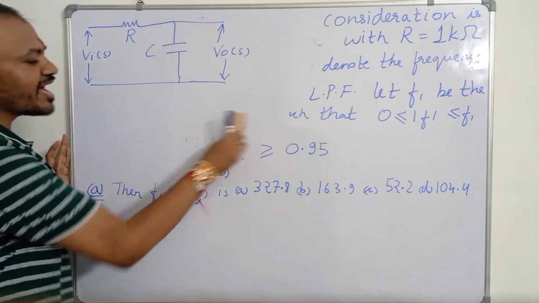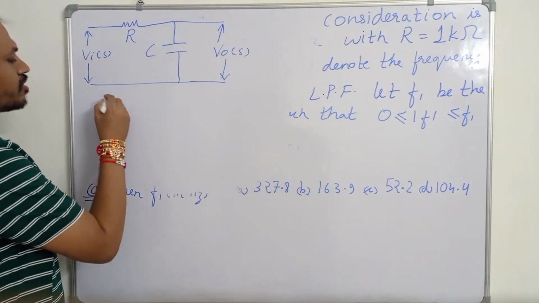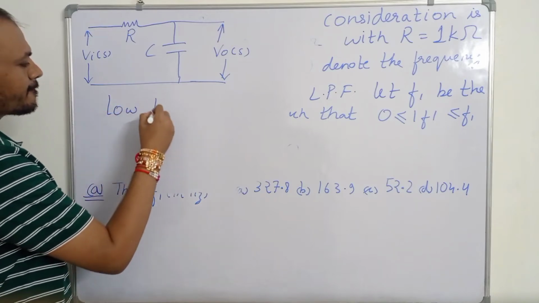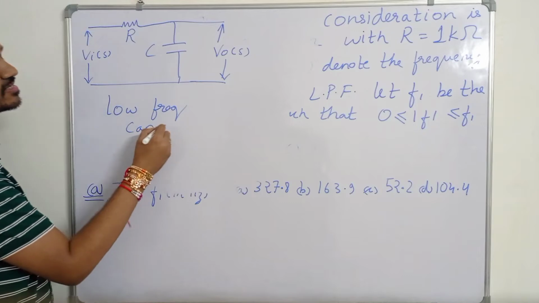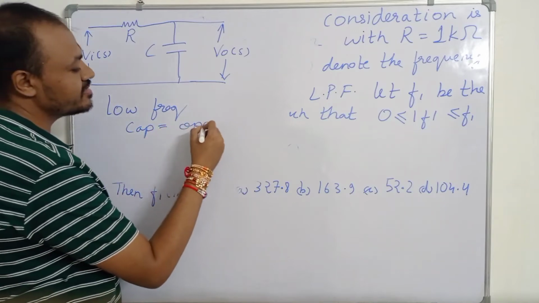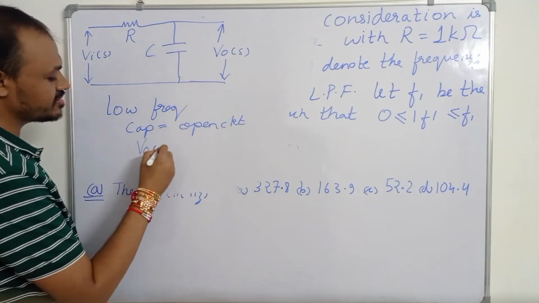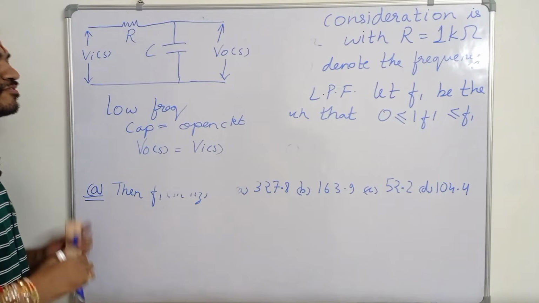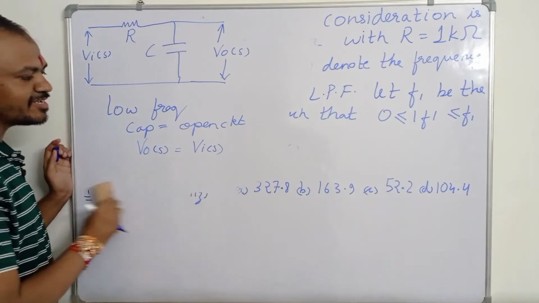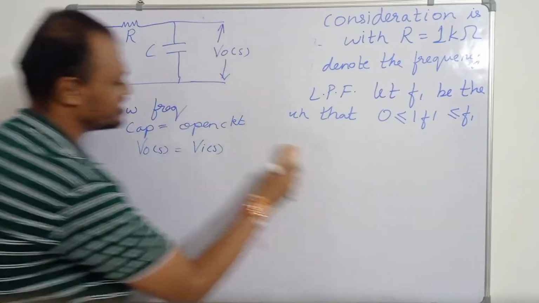So for low frequency, your capacitor is open circuit, so V naught of S equals Vi of S, and for high frequencies the capacitor will be short circuit, so V naught of S equals 0. So this acts as a low pass filter.